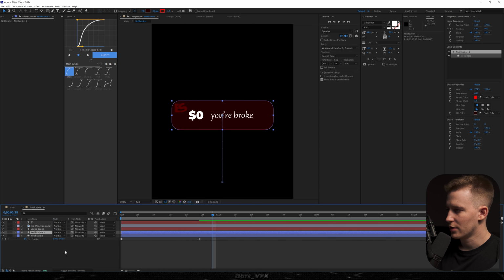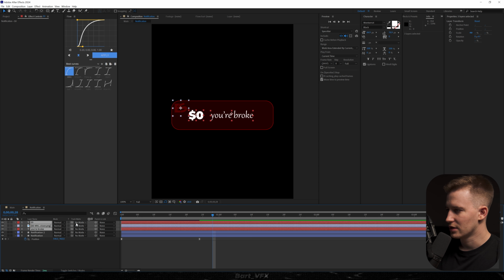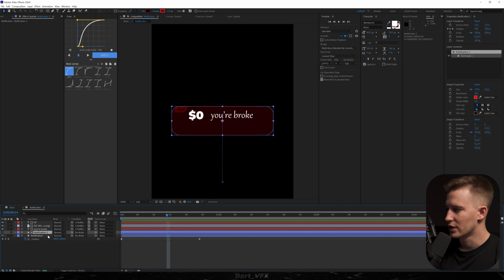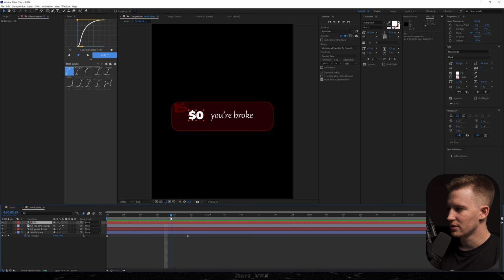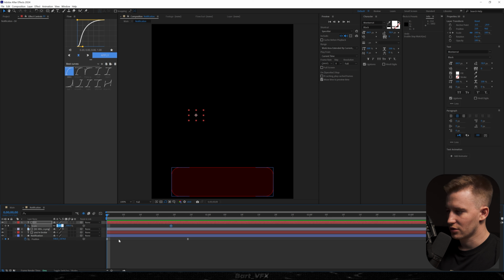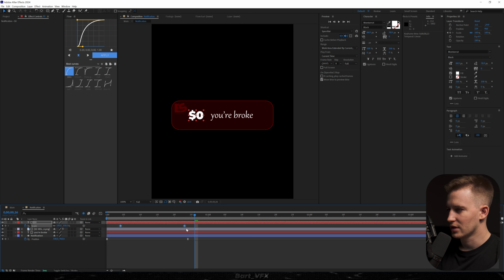I'm gonna go to modes, and we're gonna select all these 3 layers, and we're gonna change the track matte to notification 2. Now what we could do, so we don't have to worry about that, we could click the shy icon and click the switch. Now as for the $0, I'm gonna hit S, create a keyframe for scale, go back, and we're gonna change it to 0. Okay, we need to adjust the timing, and we'll probably add the same graph as before, so that's how it's looking.